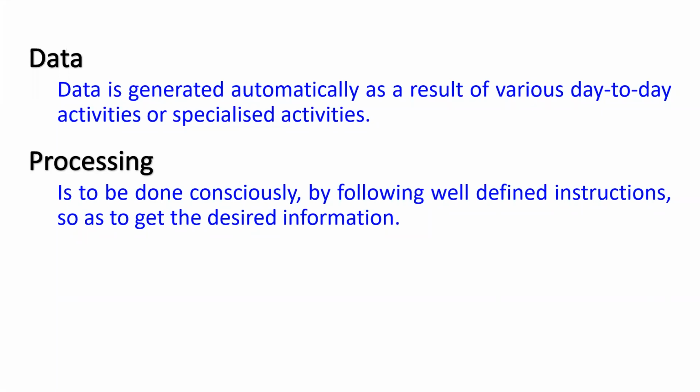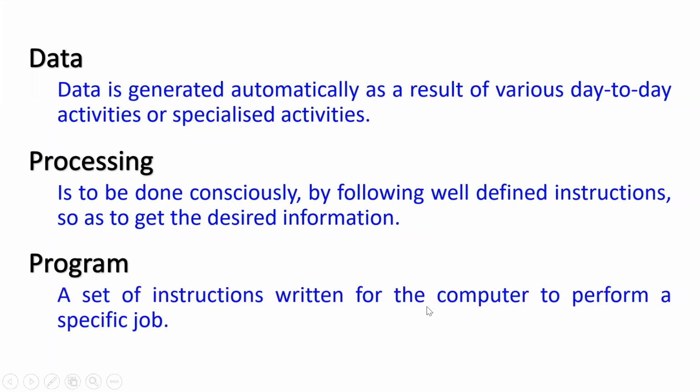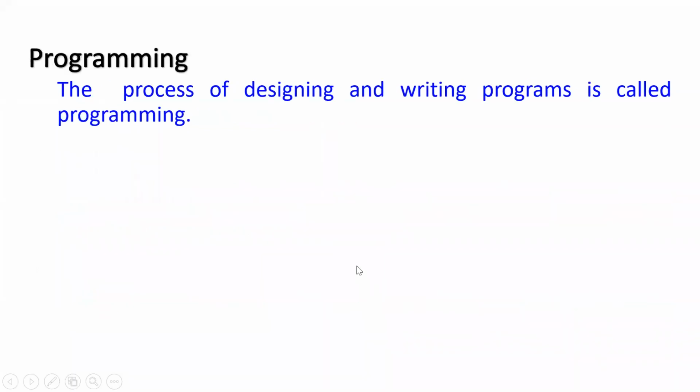We have to write a set of instructions to perform any particular job, to generate report cards, to generate salary slips, whatever it is. We write a set of instructions and give it to the computer. And that set of instructions we give to the computer is called a program. Now, what is a program? A set of instructions written for the computer to perform a specific job. And what is programming? The process of designing and writing programs is called programming.